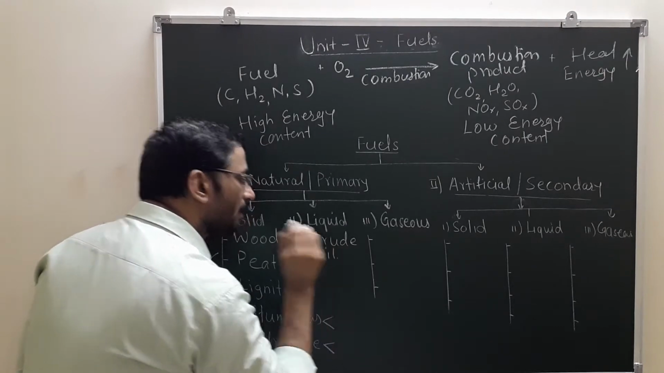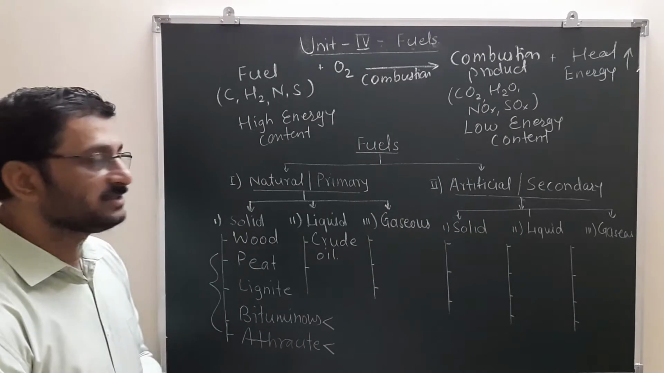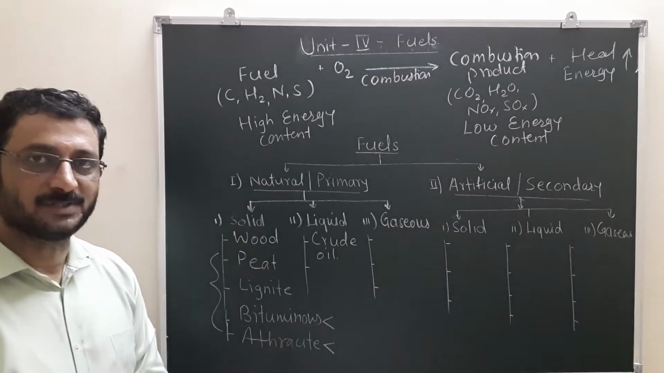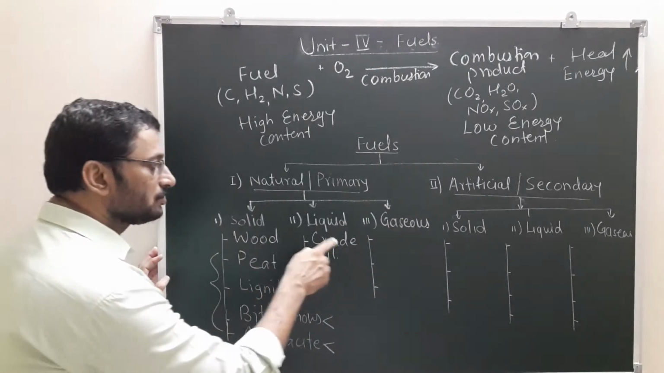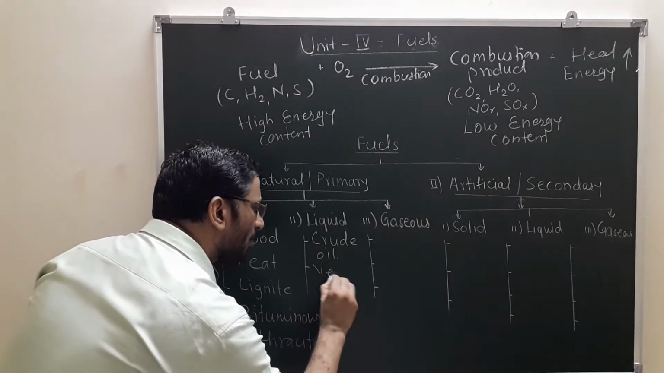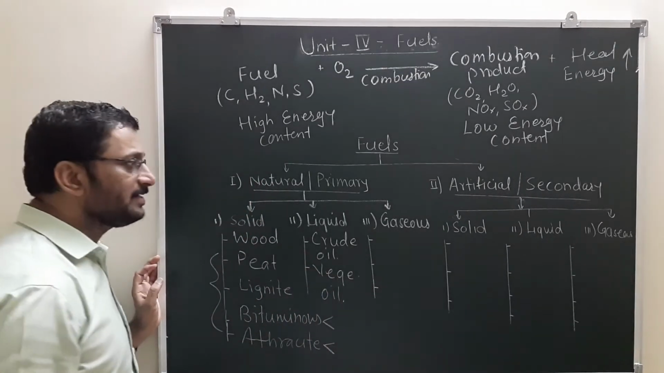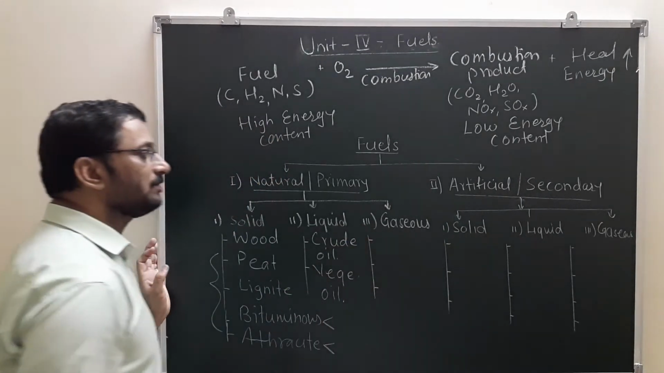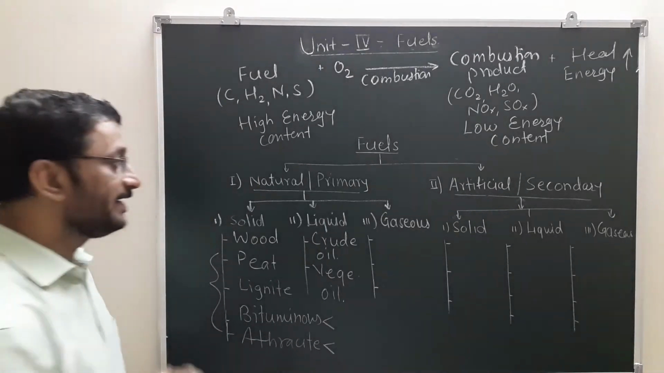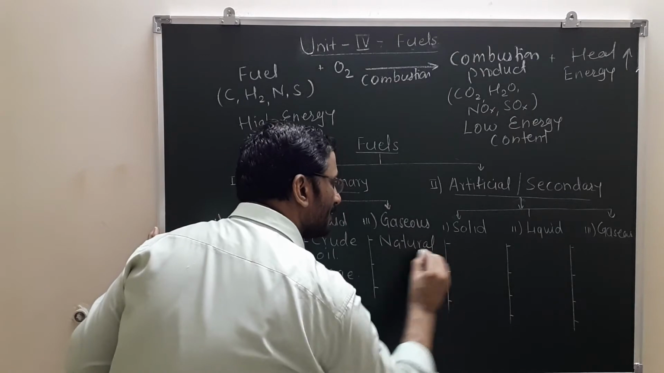Crude oil, from where we are getting different liquid artificial fuels like petrol, diesel, kerosene, naphtha, etc. So crude oil or petroleum. One more example is vegetable oil. This is also familiar. We are getting it from a natural source, right? Primary gaseous fuels present in nature: it is natural gas. One familiar example is natural gas.